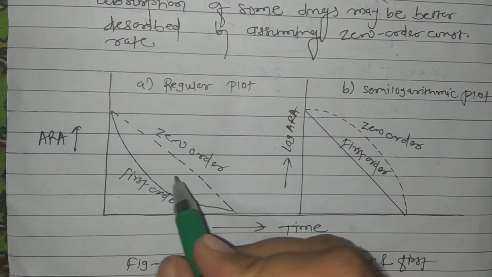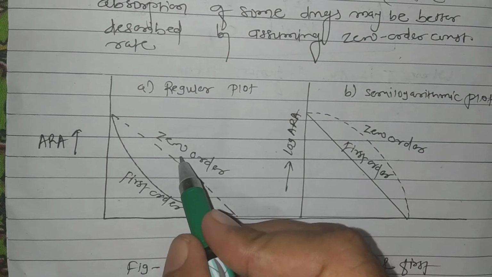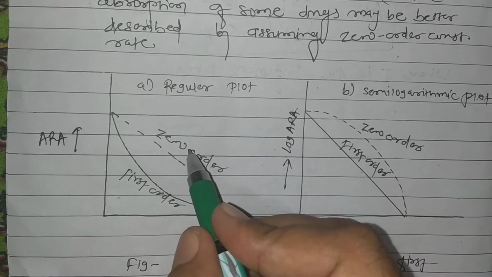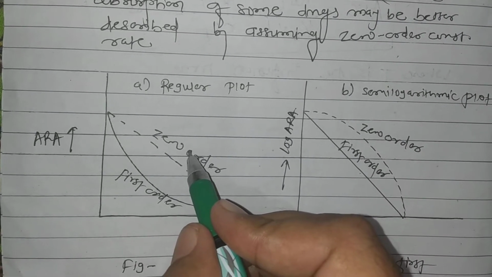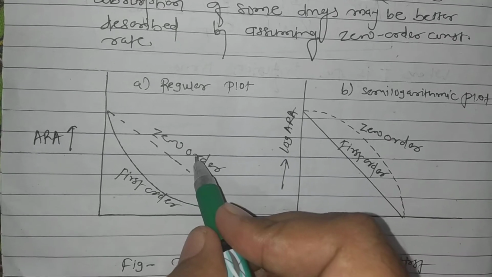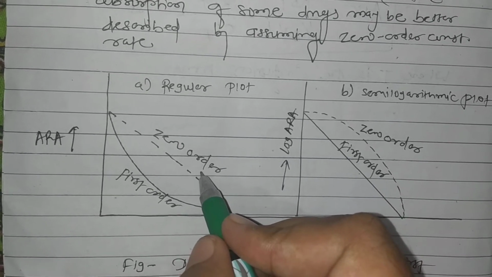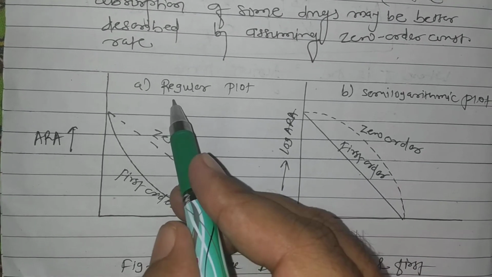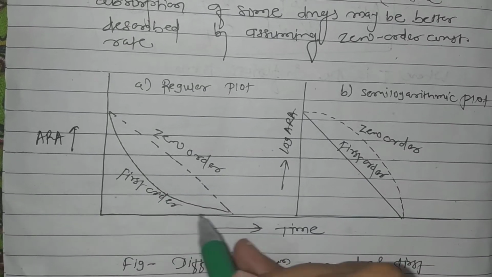First we will discuss the drug which is absorbed by zero order rate process. What happens if we think about its regular graph, that is ARA versus time?